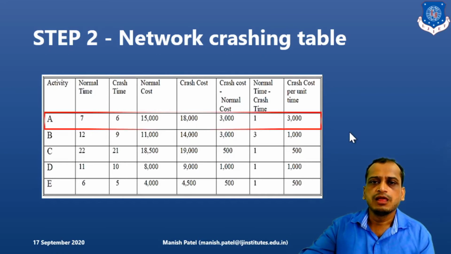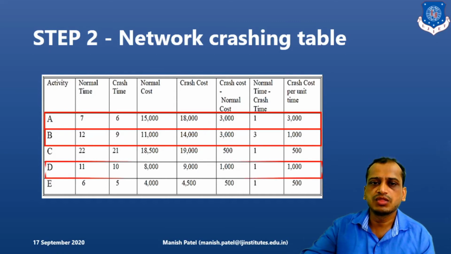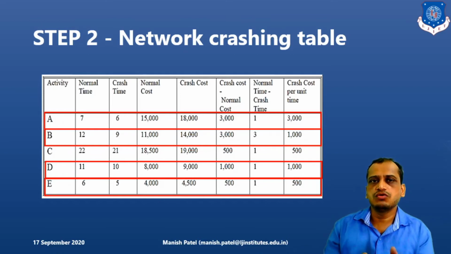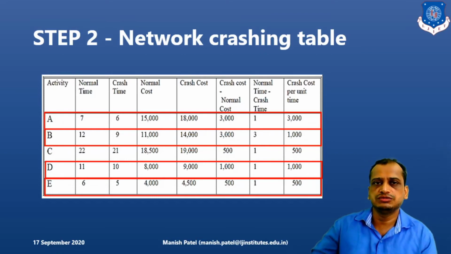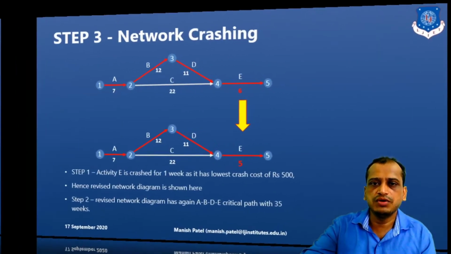Clear? Now, what are the critical activities here? The ones for which I have drawn a rectangle: A, B, D and E. Clear? All of these are critical activities, and we will focus on crashing these activities only, because those are impacting the project duration. So let's do it one by one.